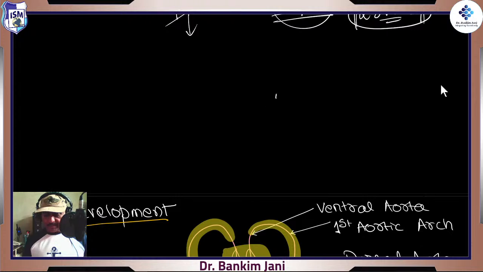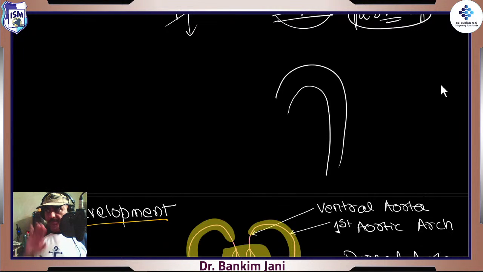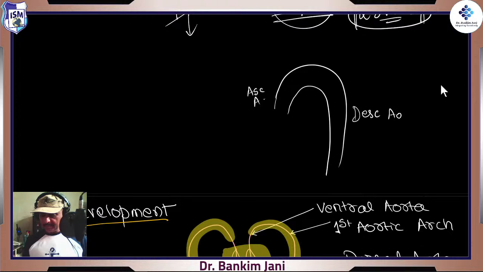That from the heart there would be aorta which would be coming out. This aorta is not in 2D, it is in 3D, right? That means this portion, which we call the ascending aorta, is ventrally, in front, right? Then this arch actually goes back, and this descending aorta is posteriorly situated. So this is posterior and this is anterior, right?